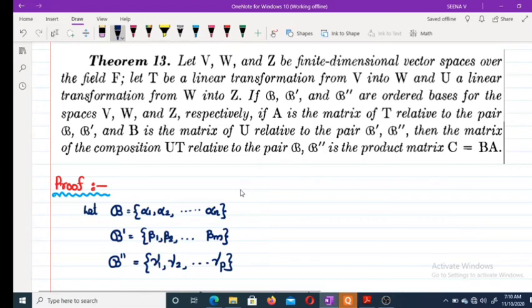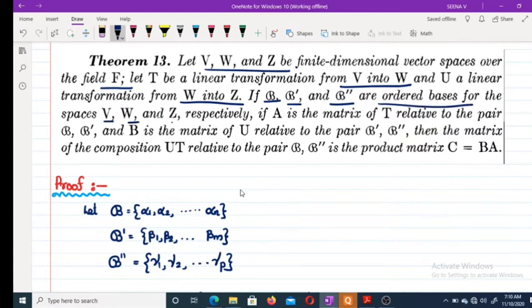Let V, W and Z be finite dimensional vector spaces over the field F. T be a linear transformation from V into W and U is a linear transformation from W to Z. If B, B dash, B double dash are ordered bases for V, W and Z respectively, if A is a matrix of T related to the bases B and B dash and B is a matrix of U related to the pair B dash and B double dash, then the matrix of the composition UT related to the pair B and B double dash is the product C equal to BA.